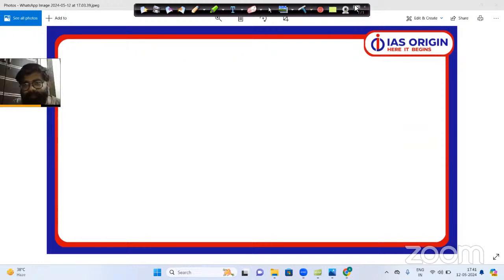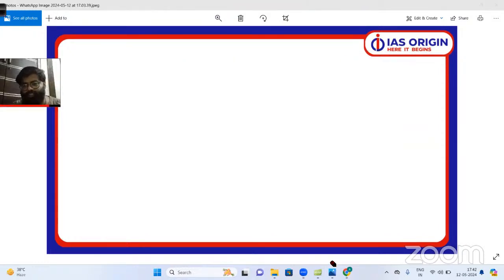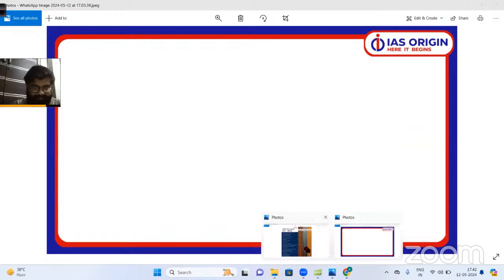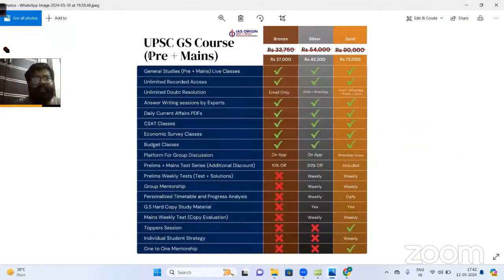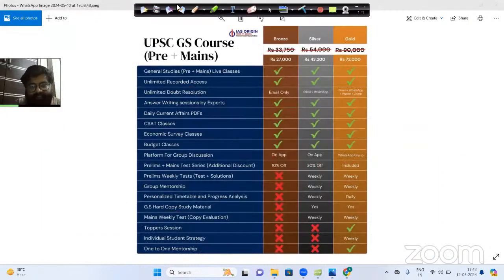Now, let me just tell you a few of the important things related to the IAS Origin classes. See, IAS Origin basically provides you classes of three different types: silver classes, bronze classes, and gold classes. In all these different batches, we provide you different facilities with some extra privileges.